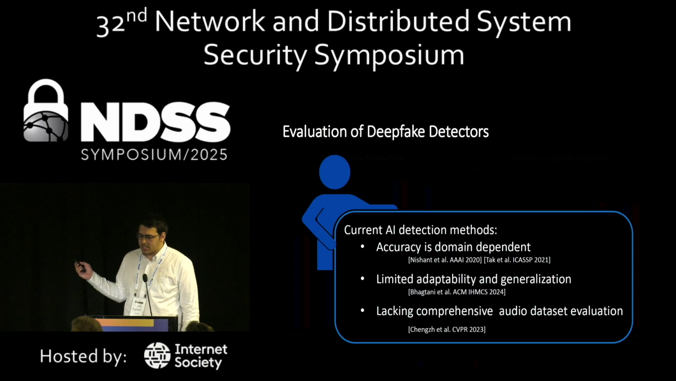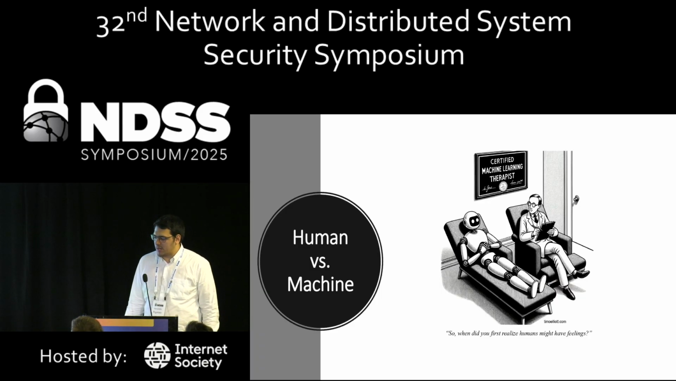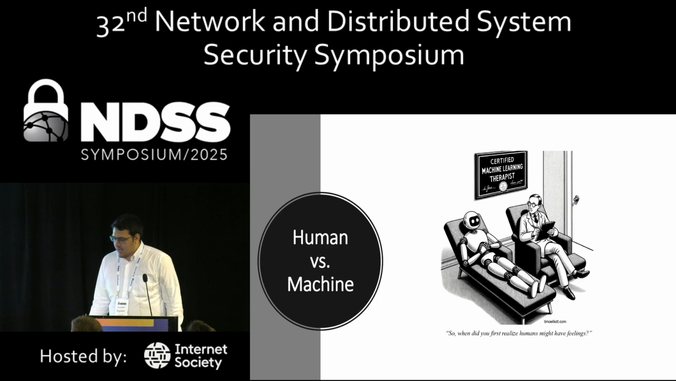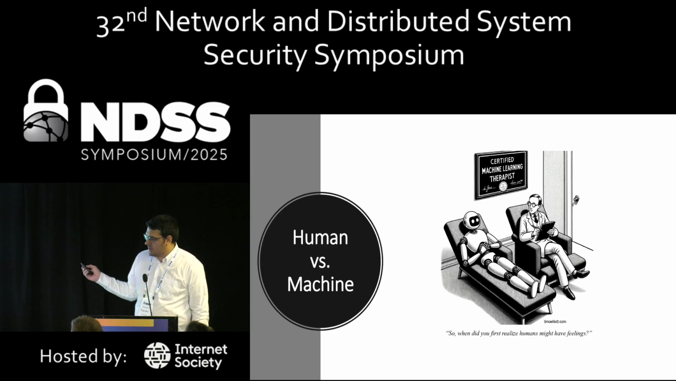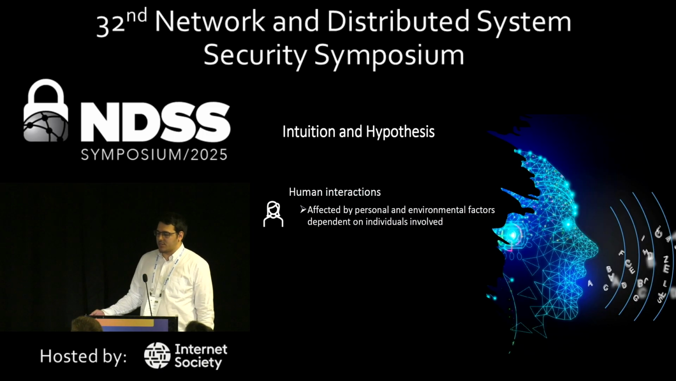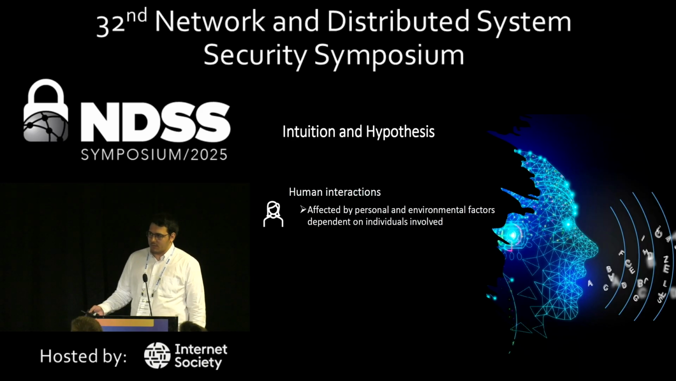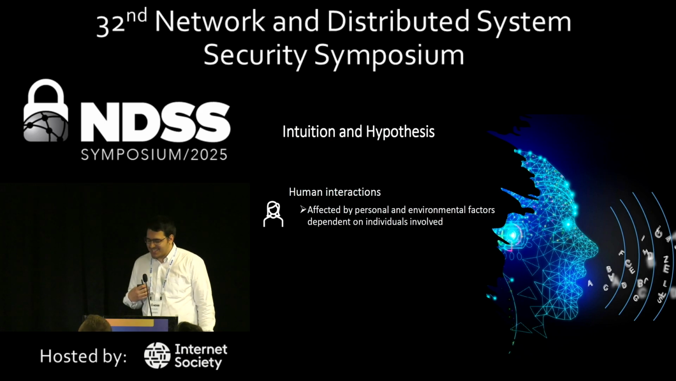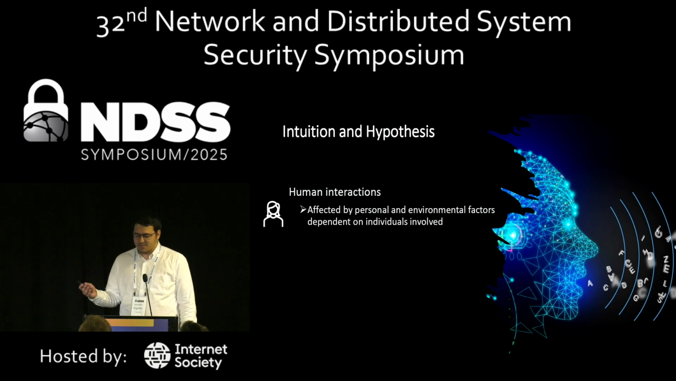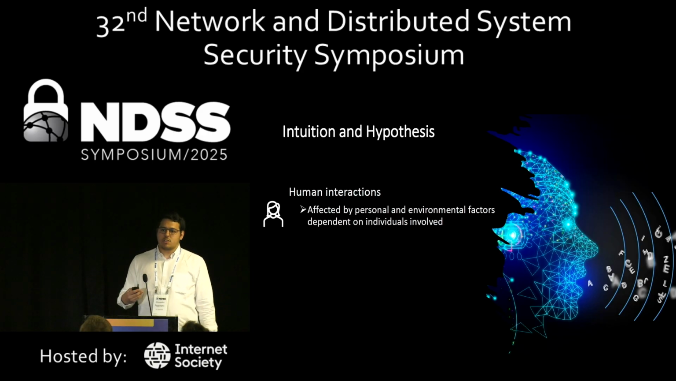So we decided ourselves to try and find what is the human versus machine difference. And we have our own hypothesis. Our hypothesis was that human interaction is affected by personal and environmental factors, dependent on individual involved. For example, right now I could be nervous while I'm speaking to this huge public. And for example, there is me, my colleague there, and I want to make a good impression. So the way in which I speak, the way in which I pause myself, the wave will change.